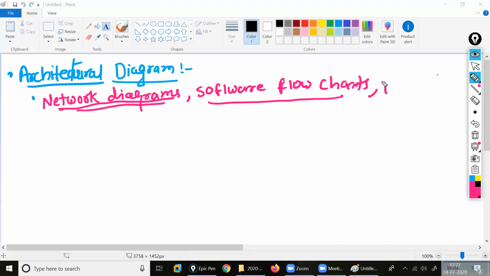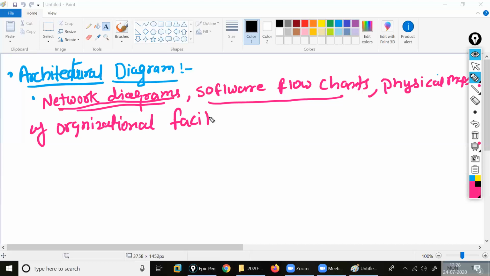physical maps of organizational facilities. So these things come inside my network architectural diagram. What is the architectural diagram? Either we have the hardware, we have the software, and we have the physical and the organizational facilities. All these things come inside my architectural diagram.